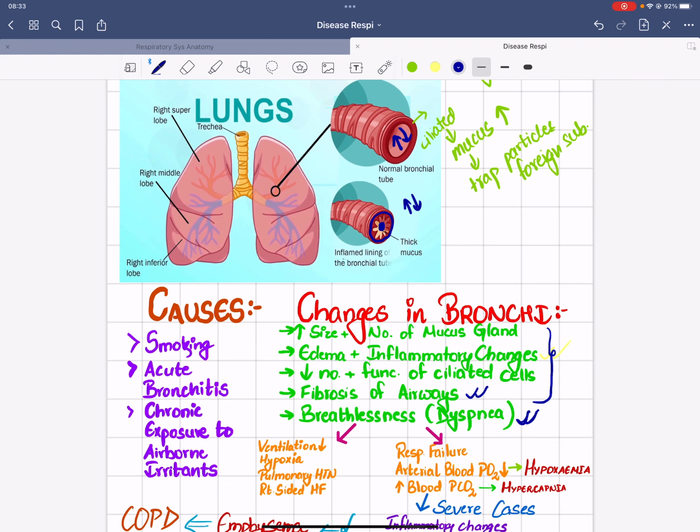Now, the different complications that could arise. One of them is simply, if we speak about it, that the ventilation decreases, right? Because they are unable to breathe in and breathe out air as a healthy person is able to, because of which the hypoxic condition arises.